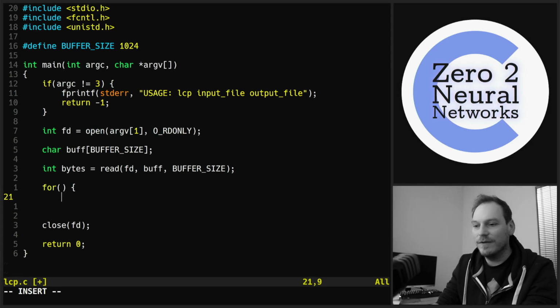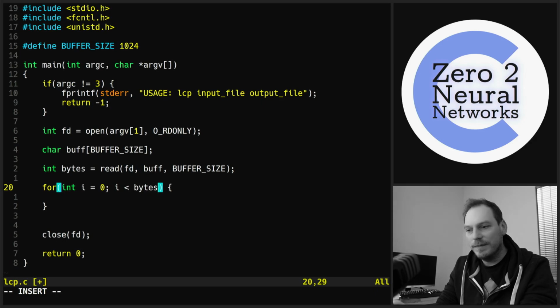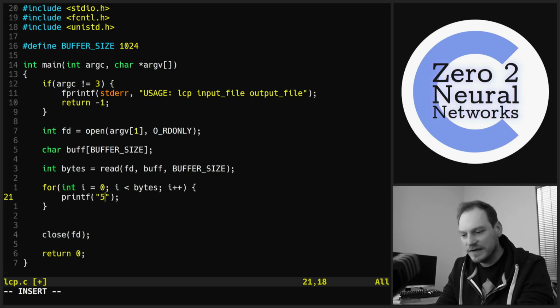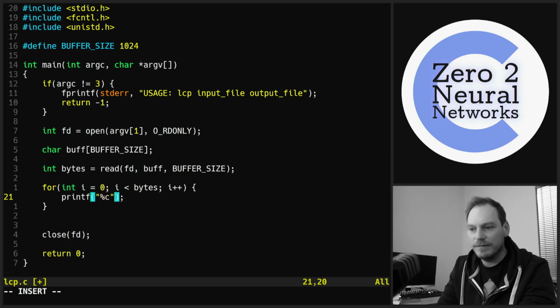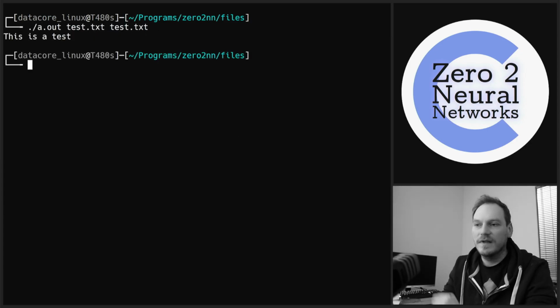So we're going to make a for loop: i is less than bytes, i plus plus, and we're just going to cycle through the buffer and print out a character for every position in the buffer that we have a byte for. So, "This is a test."